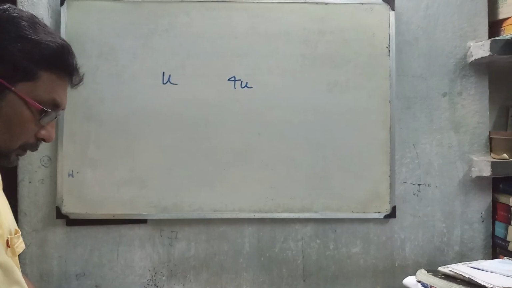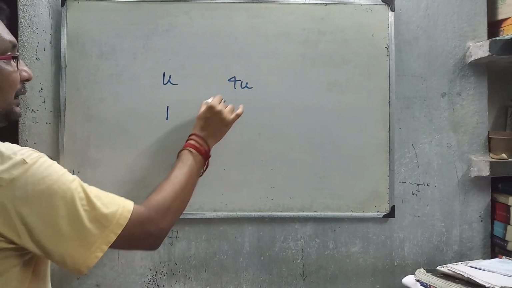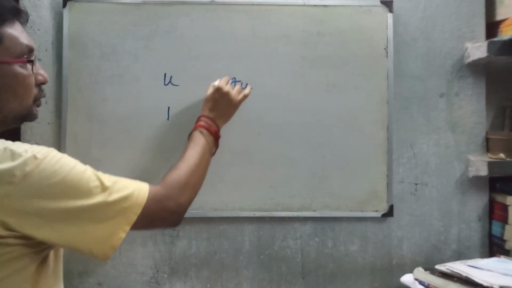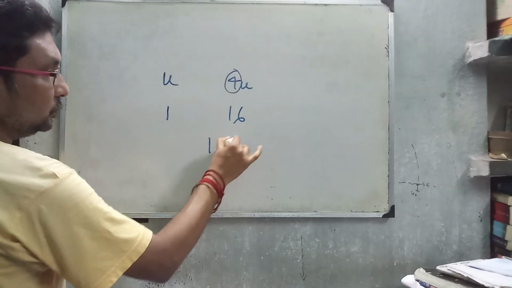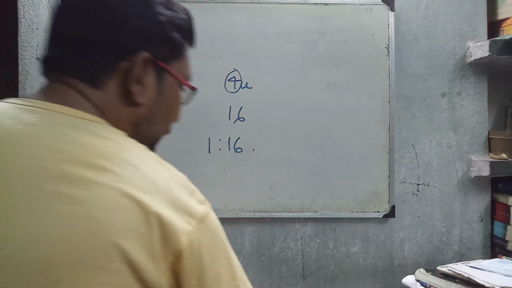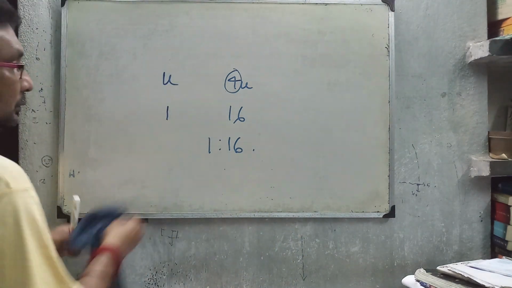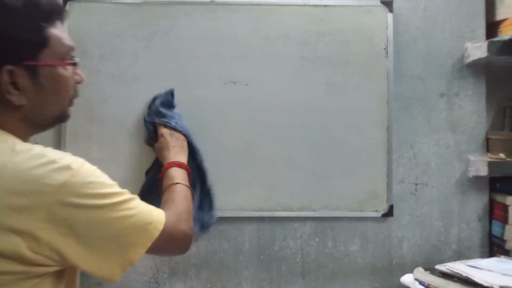In case of u, if the minimum distance is 1, in case of 4u, the minimum distance will be 4 squared, that is 16, so the ratio is 1:16. Same trick, and you can solve the problem in just 5 seconds, and it will give you more time to solve difficult problems.